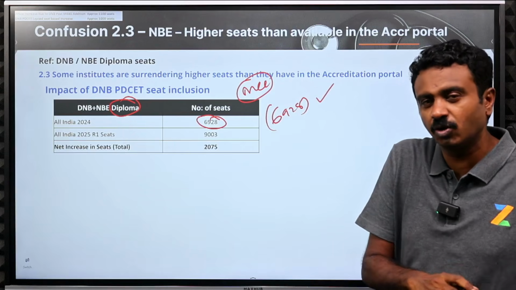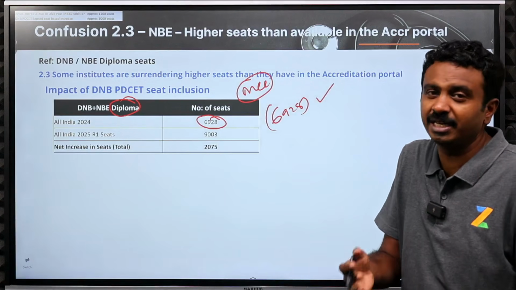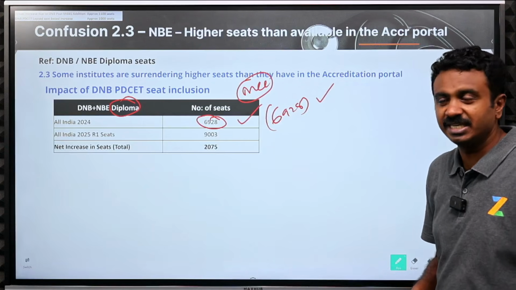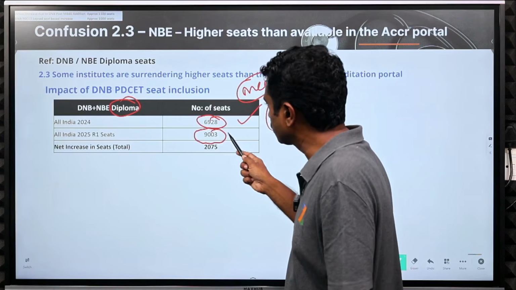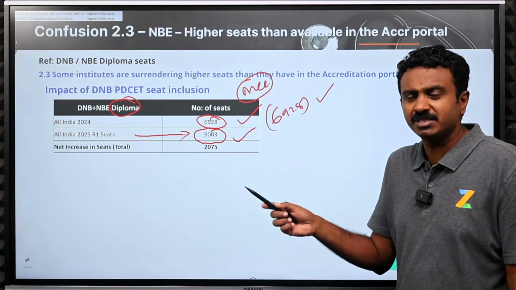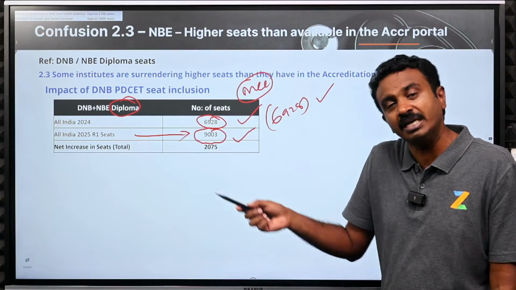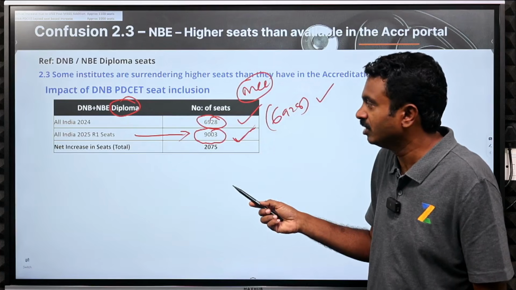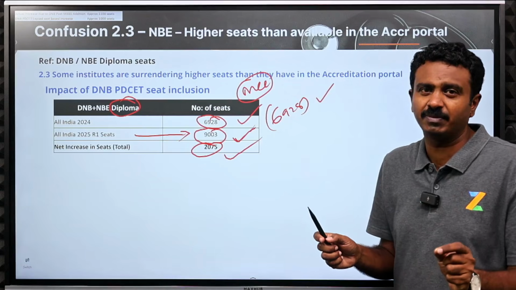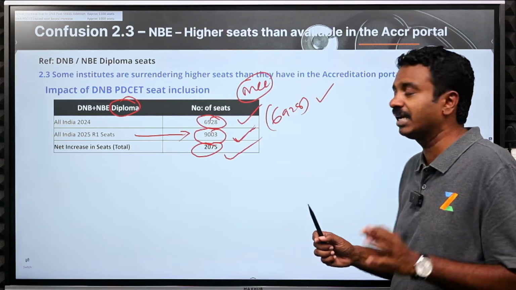Some 50% that goes into government institutes, DNB in service for state counselling, that is not included. We had 6,928 seats. Now we have 9,003 seats in All India 2025 round 1. Some seats might be removed because of that DNB dual thing, but this is the number that we have now. Net increase is around 2,075 seats this year. This is a very considerable number. 2,075 seat increase is a very considerable number.